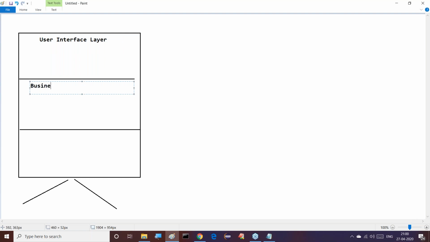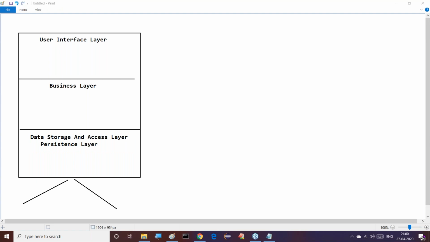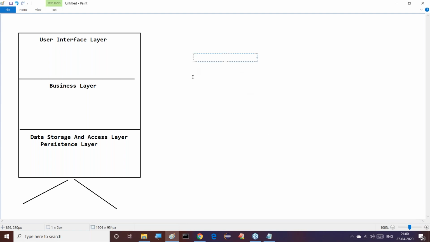Next is the business layer. And next is the data storage and access layer, or simply we can say the persistence layer. Overall three layers exist here. All of you observe this clearly.